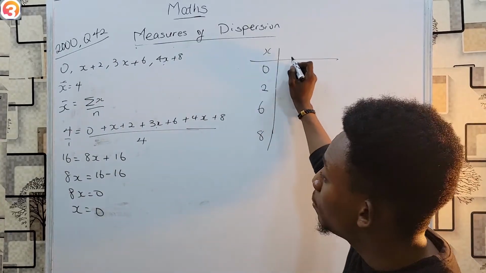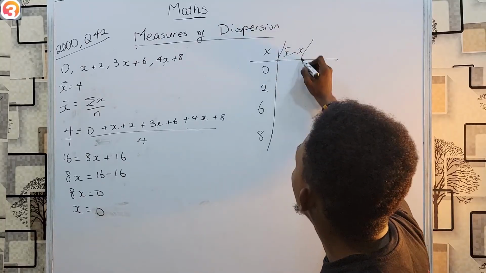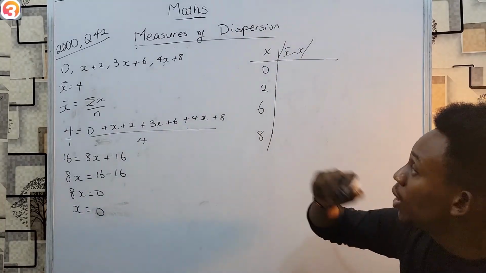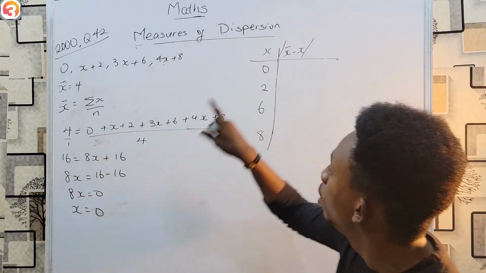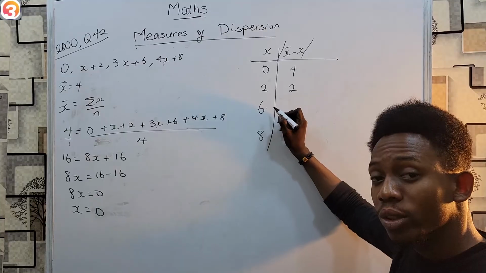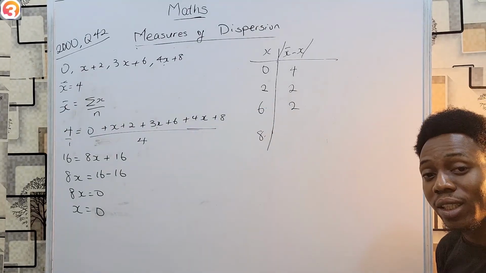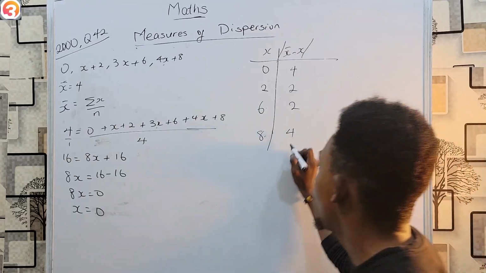We want to get mean deviation, and we know for mean deviation, we need absolute value of mean minus x. And the mean is 4. So 4 minus 0 is 4, 4 minus 2 is 2, 4 minus 6 is minus 2, absolute is 2, 4 minus 8 is minus 4, absolute is also 4.